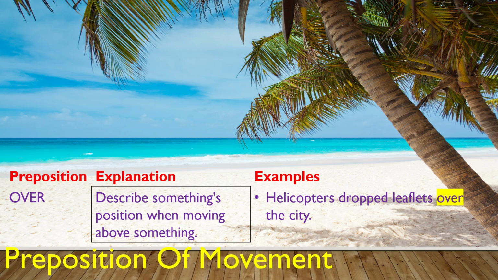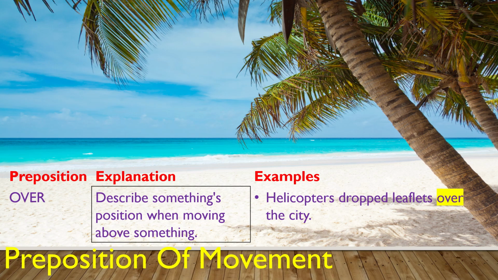Over. Over is also a preposition of movement to describe something's position when moving above something, like, helicopters dropped leaflets over the city. So this shows the relation of movement of this helicopter to the city.